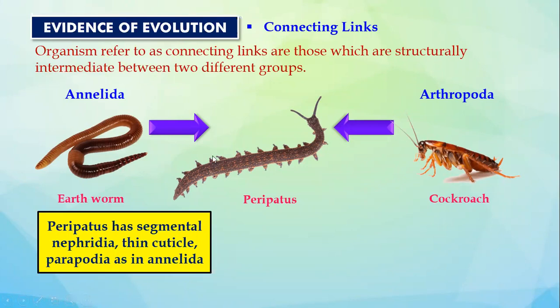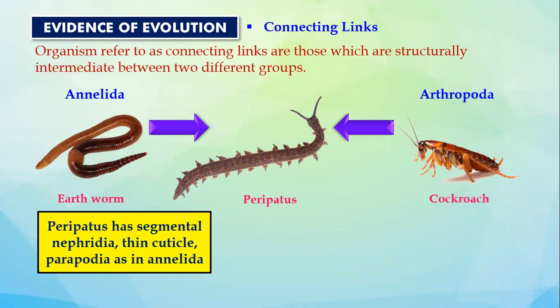Why do they have parapodia? In the Annelida group, what do they do with parapodia? So that they can locomote, they can travel, move from one region to another. Just as we have feet, they have got parapodia, and all these 3 features are found in the peripatus also.